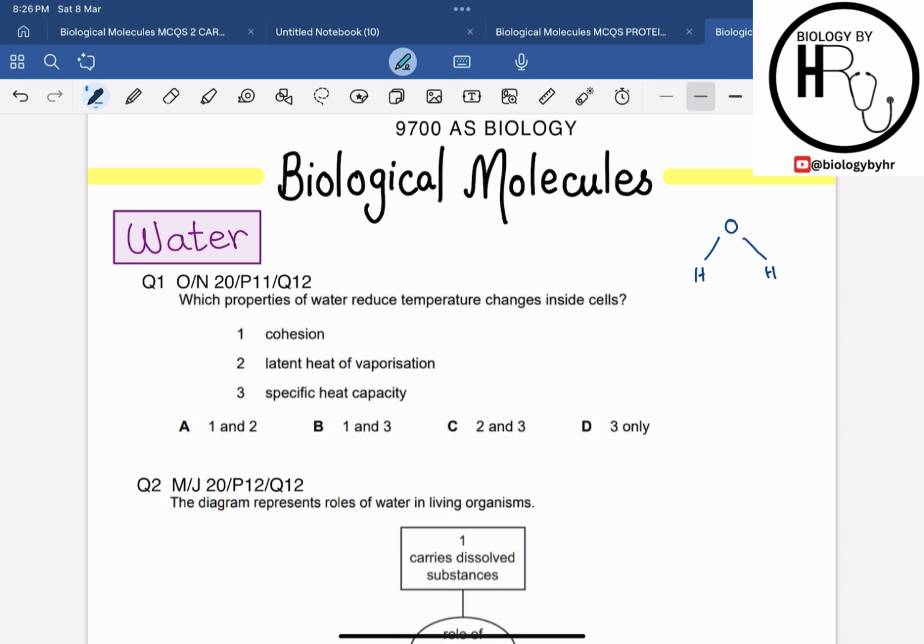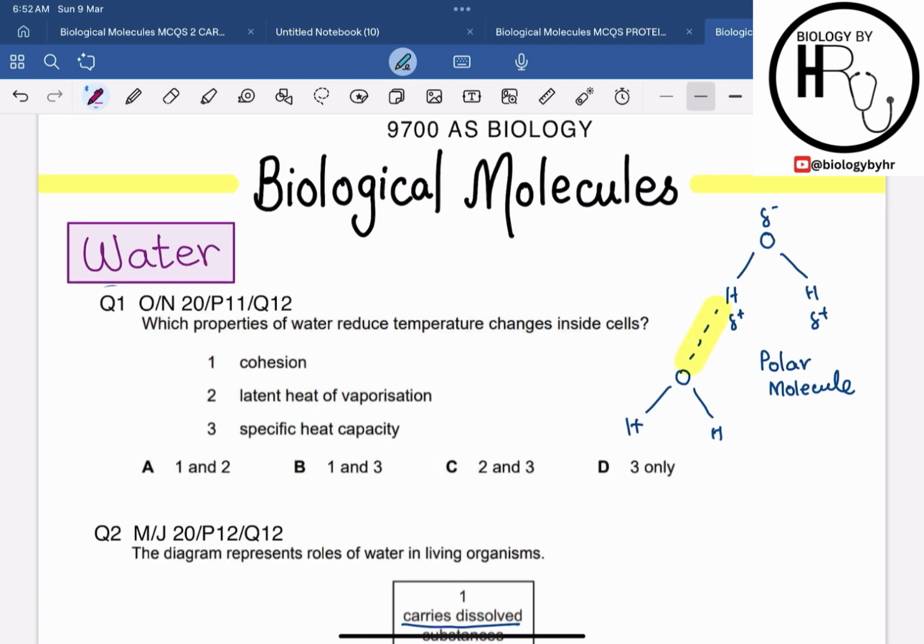How is it a polar molecule? It is a polar molecule because the oxygen in the water has a slightly negative charge, and both hydrogens have a slightly positive charge. So these slightly negative and slightly positive charges give polarity to the water molecule, right? Due to this polarity it can also form hydrogen bonds. For example, like this, the H will bond to the oxygen of another water molecule.